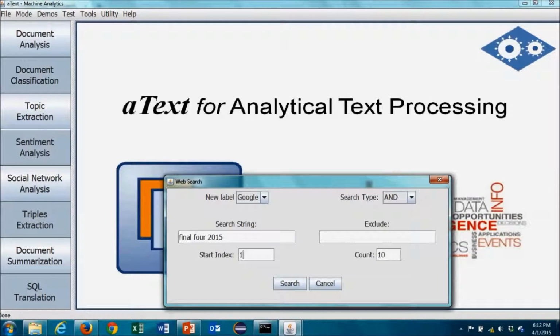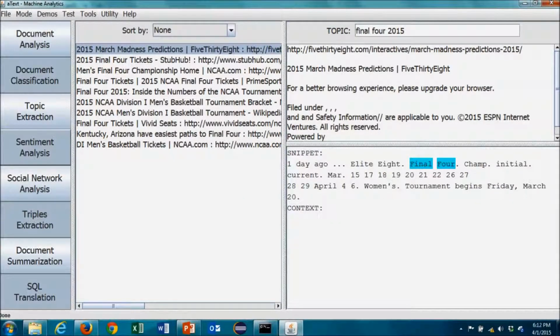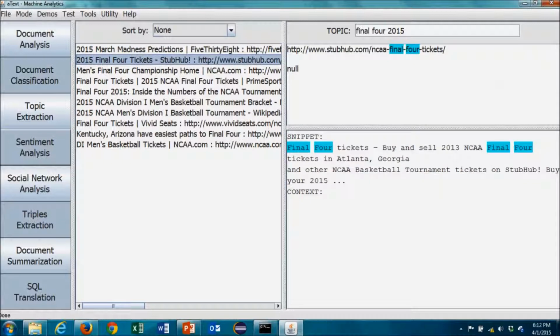ATP can do more than summarize single articles. A corpus of articles can be analyzed from any source. I'm going to sample articles about the NCAA Final Four from Google. ATP highlights where our search terms appear in the individual articles.